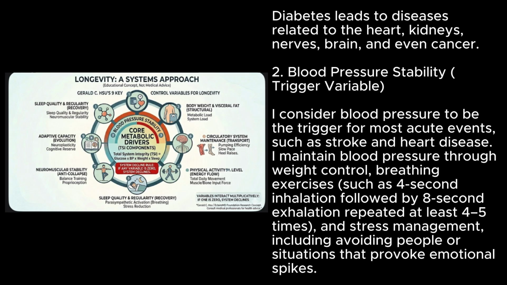2. Blood pressure stability. Trigger variable. I consider blood pressure to be the trigger for most acute events, such as stroke and heart disease. I maintain blood pressure through weight control, breathing exercises such as 4-second inhalation followed by 8-second exhalation repeated at least 4 to 5 times, and stress management, including avoiding people or situations that provoke emotional spikes.